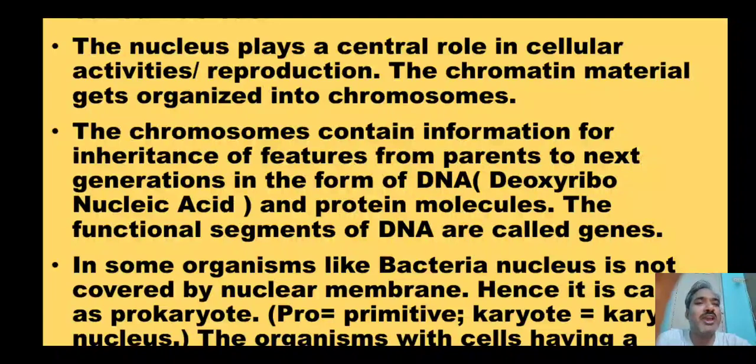The thread of each chromosome we call DNA, and in DNA some parts are functional and some parts are non-functional. The functional part of DNA we call genes. So it is in sequence: chromatin forms chromosomes, chromosomes form DNA, DNA forms genes. In genes the inheritance information is stored.